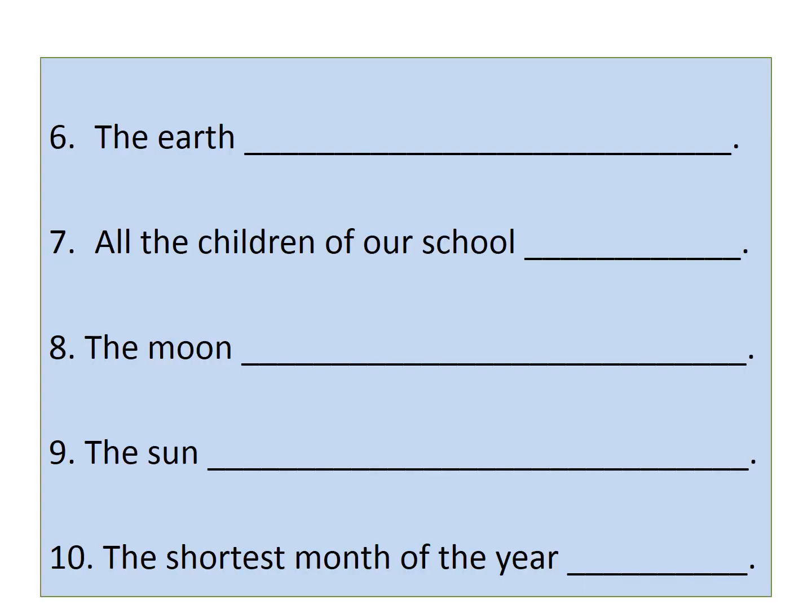Sixth, the earth. Seventh, all the children of our school. Eighth, the moon. Ninth, the sun. And last is the shortest month of the year.